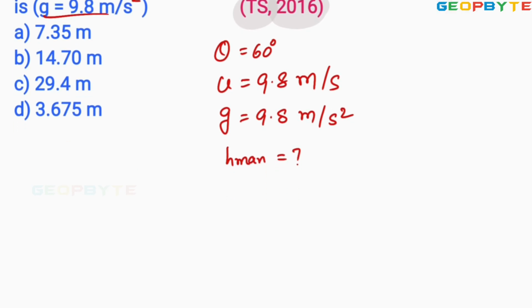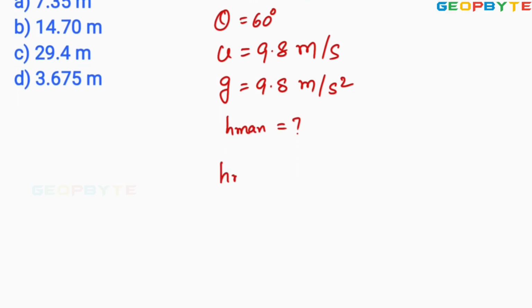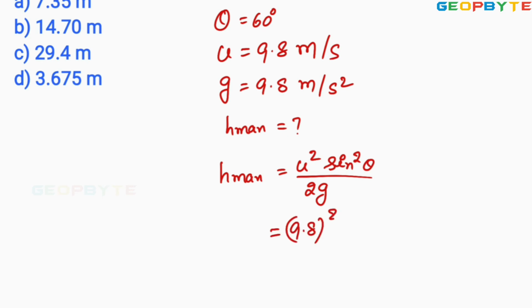As you know, my dear friends, the maximum height reached by the body equals u square sin square theta by 2g. This is the standard formula. u is given as 9.8, whole square, sin 60 degrees whole square, divided by 2 into 9.8.